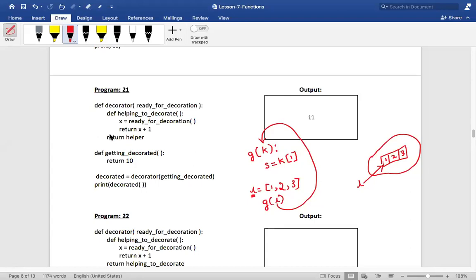Now I'm calling this function G and passing L, right? This was in one stack frame. Then I'm calling G, therefore a new stack frame would be created, and this is called G, and the reference of L will go and sit in K. Yes or no?